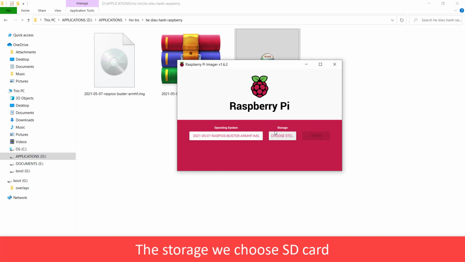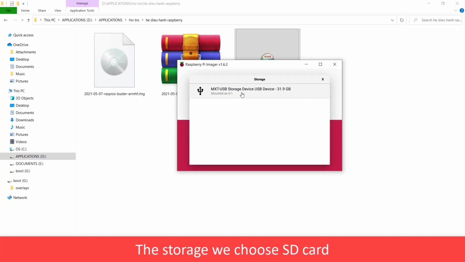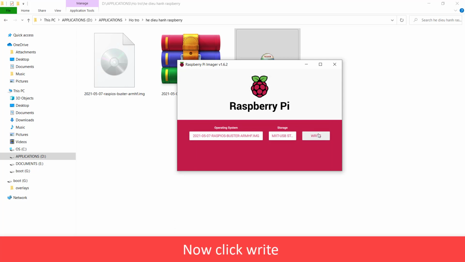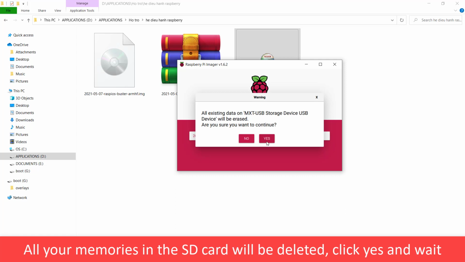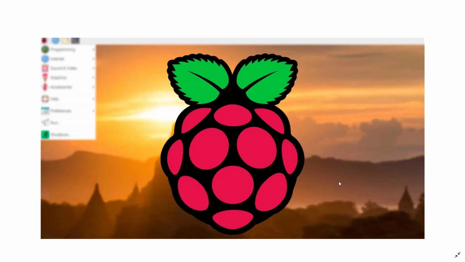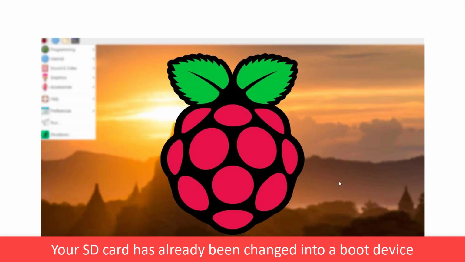The storage, we choose SD card. Now click Write. All your memories in the SD card will be deleted. Click Yes and wait. Your SD card had already been changed into a boot device.